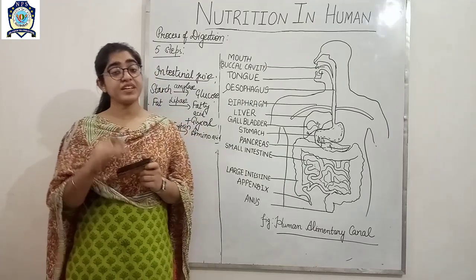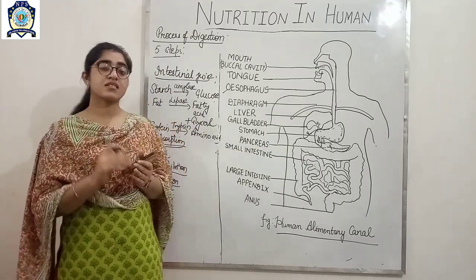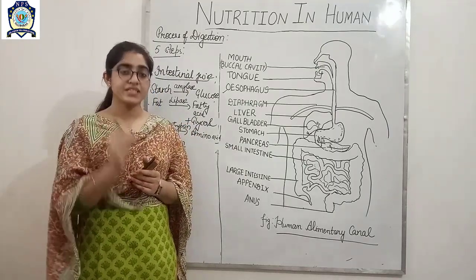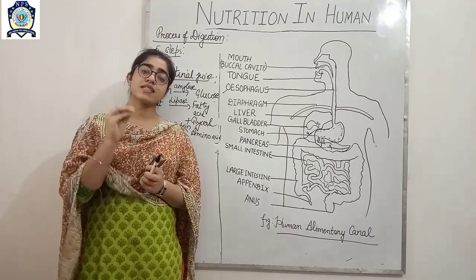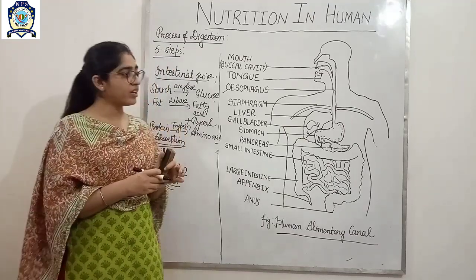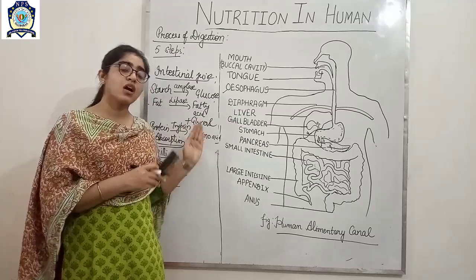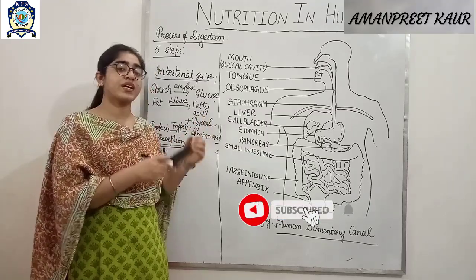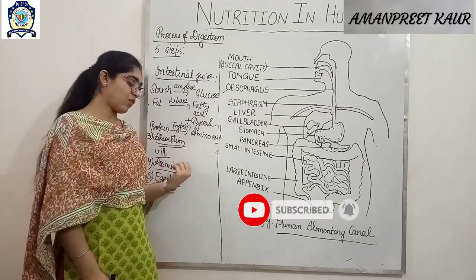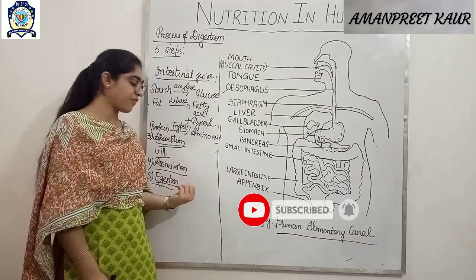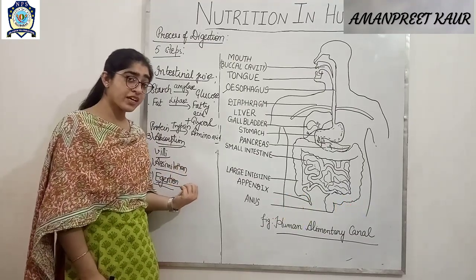And after that we discussed the process of digestion, which involves five steps, and one by one we discussed where digestion occurs, where absorption occurs, what is assimilation, and finally egestion.